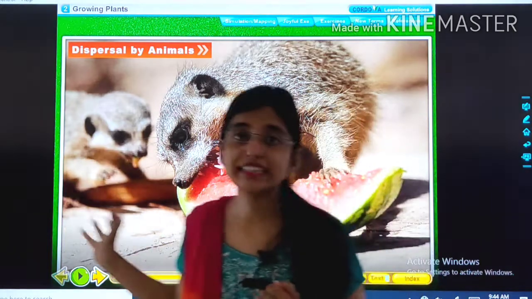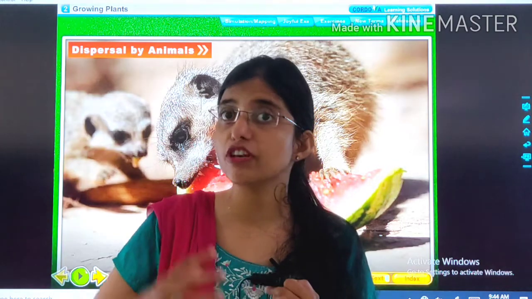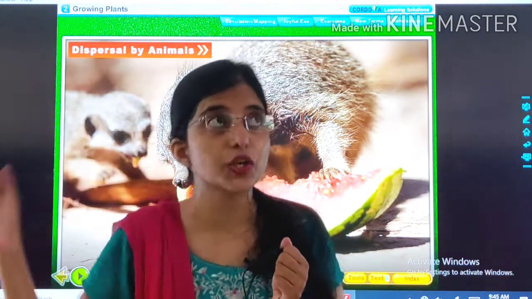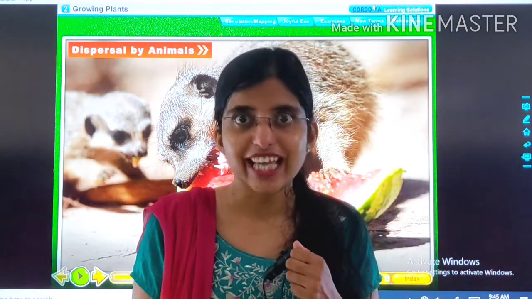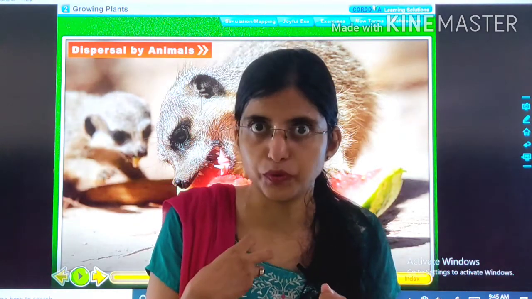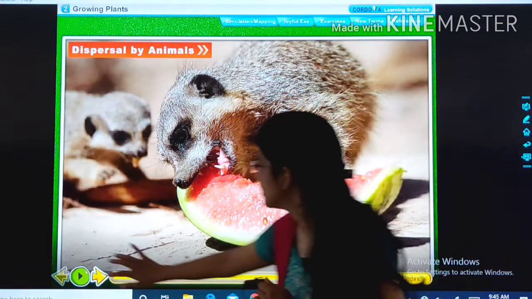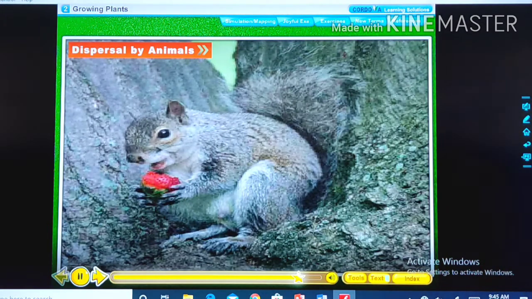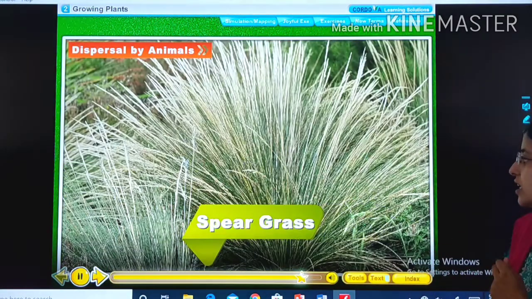See children, these animals eat fruits, and what happens is they help in dispersal of seeds because they do not eat at one place. They take the fruit and they go somewhere at a safe place, and then they will have their partying. Then they will eat the fruit. So what happens is the seeds get dispersed. Examples of seeds which get dispersed by animals are burdock, xanthium, tiger nail, spear grass,